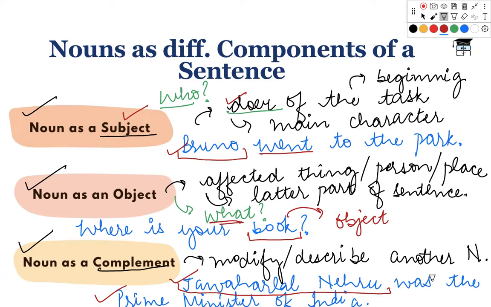He was the Prime Minister. So, a complement or tag can be given to another noun when we are talking about a pronoun here, right? So, that is what is called noun as a complement. These are the three components of noun acting in a sentence. I hope that is clear.